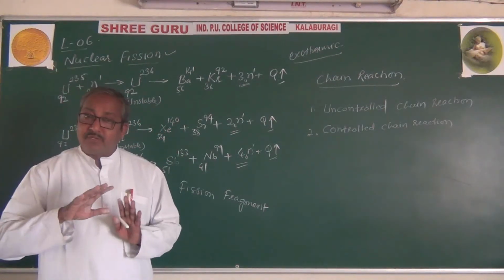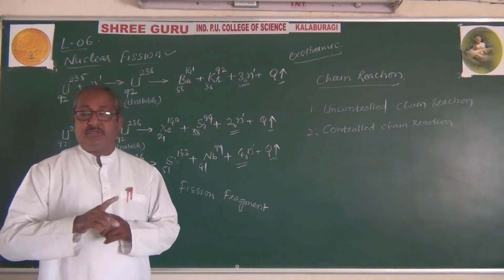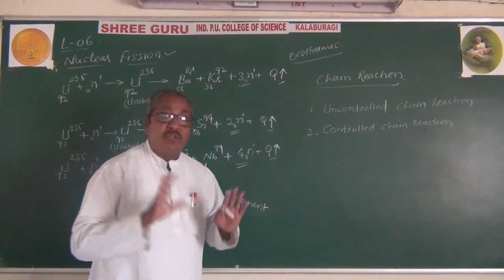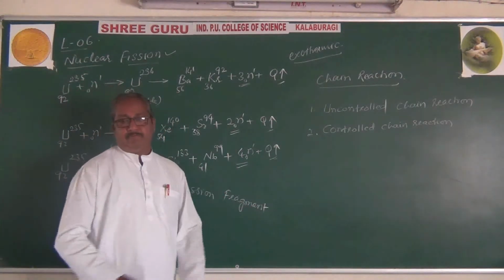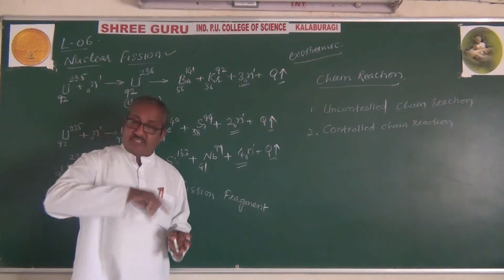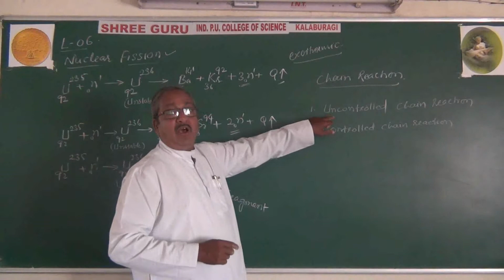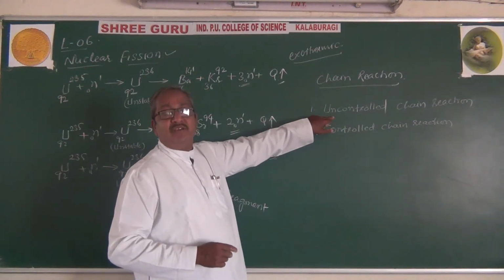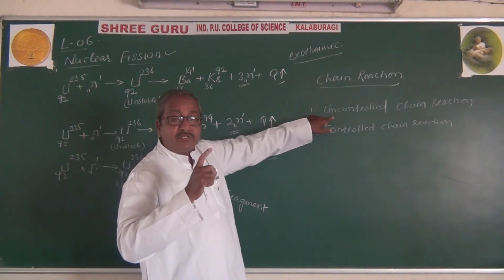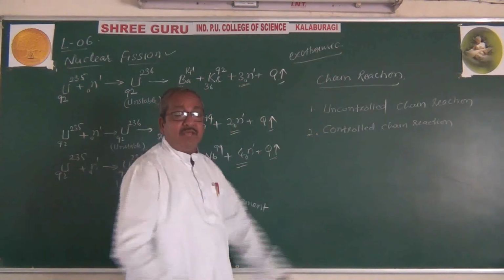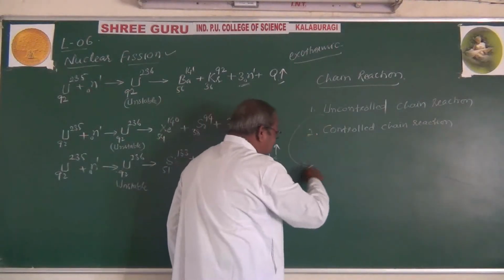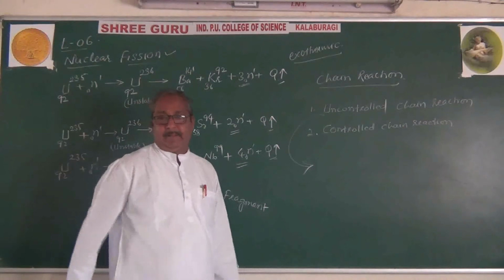If the number of neutrons released in each reaction keeps multiplying, such reactions we cannot control. Such type of reactions we call an uncontrolled chain reaction, and an uncontrolled chain reaction can be realized in practice, and for that there is a nuclear weapon.